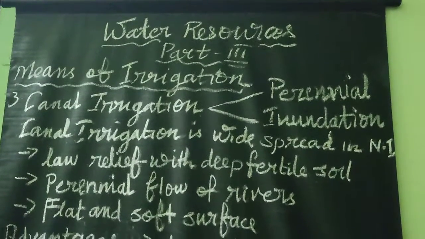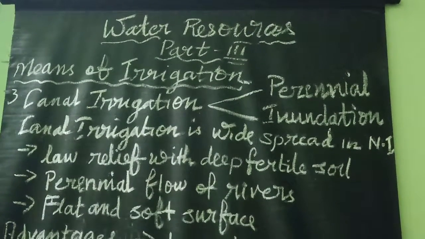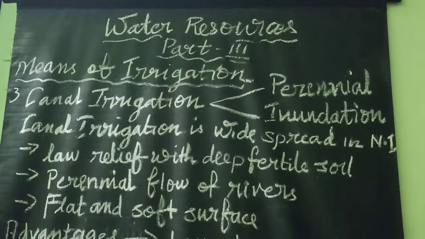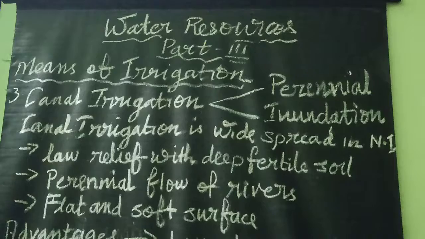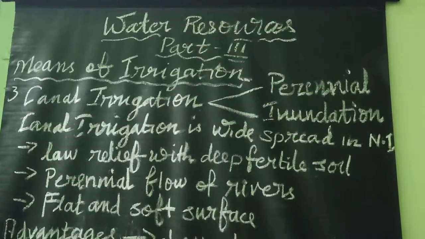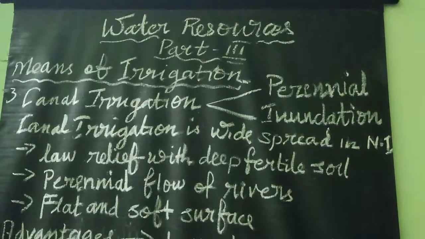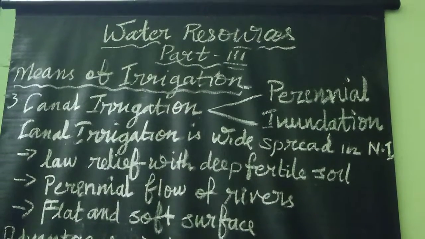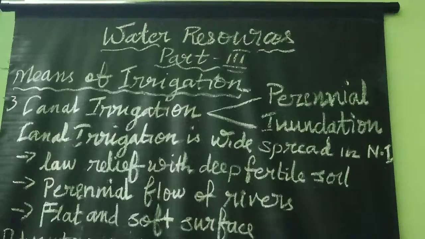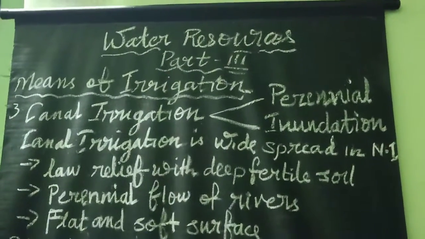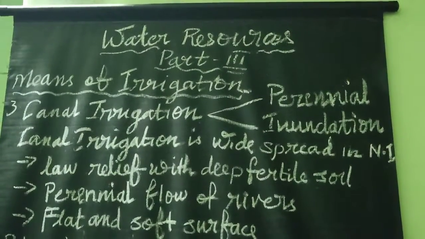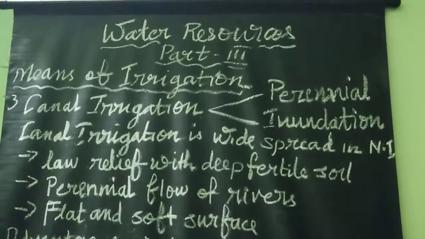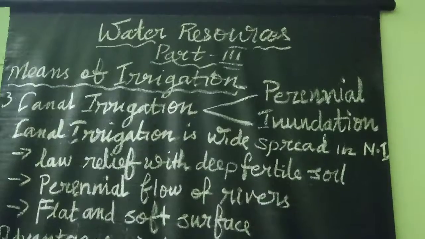Then there are a number of perennial rivers, that means Himalayan rivers with perennial flow, which originate in snow-covered Himalayan ranges. That is also one of the reasons why canal irrigation is more widespread in northern India. Okay, remember that point. That is one of the important questions: why is canal irrigation common in the northern plain?